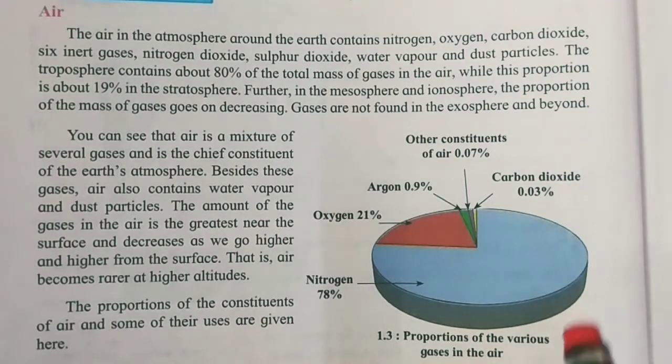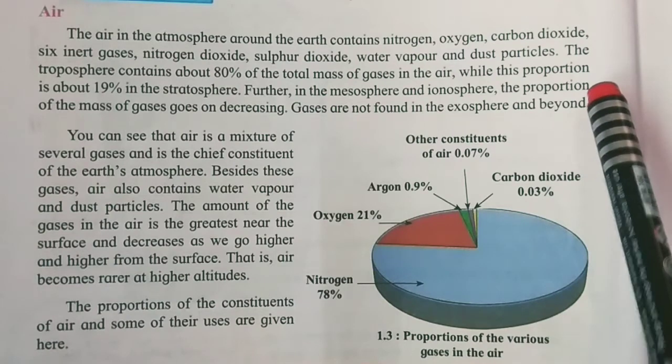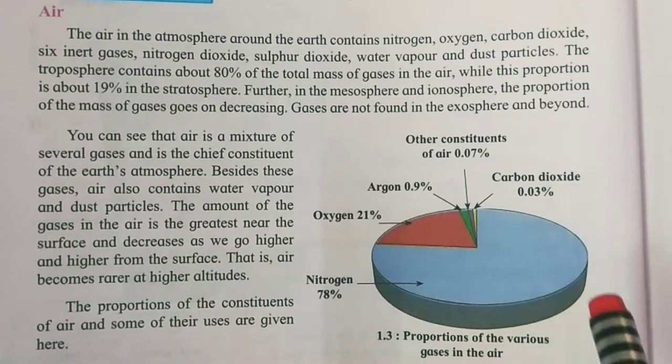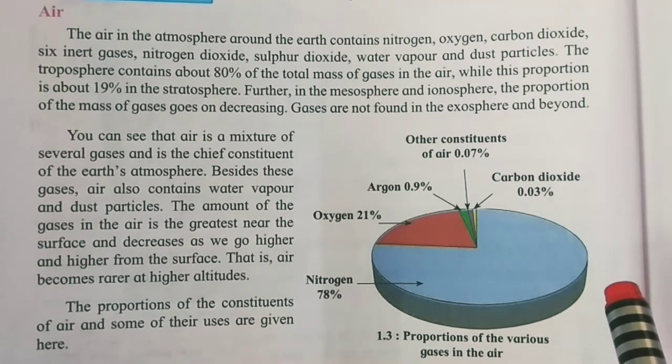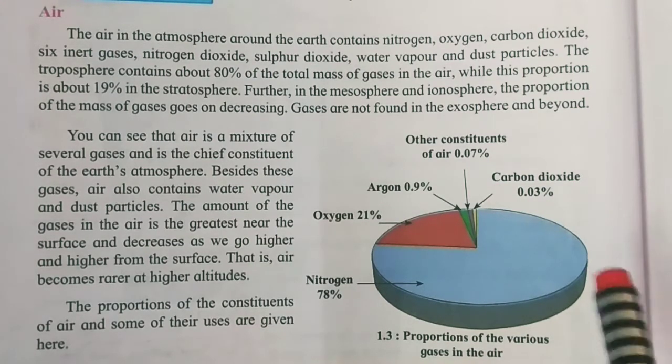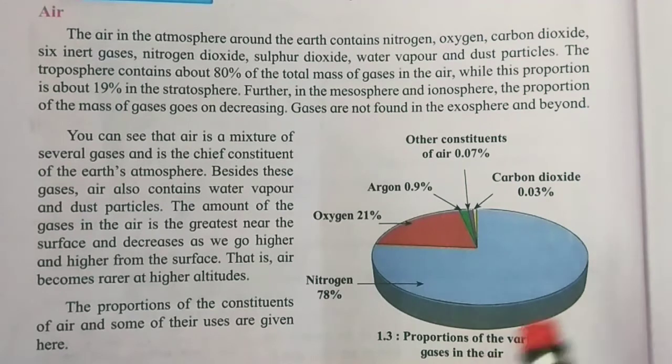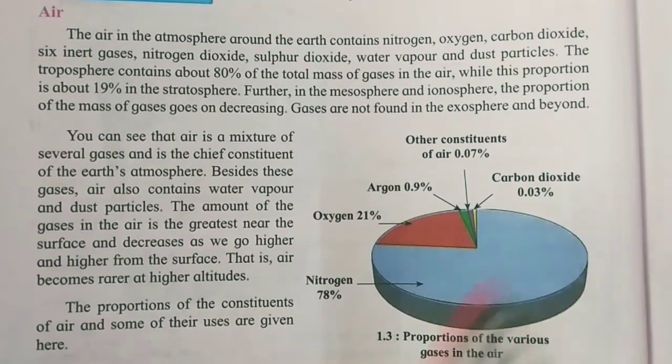Now see, the troposphere contains about 80% of the total mass of gases in air, while this proportion is about 19% in the stratosphere. So here the layers of the atmosphere are given. First, the troposphere contains about 80% of the total mass of air gases and 19% is present in the stratosphere.